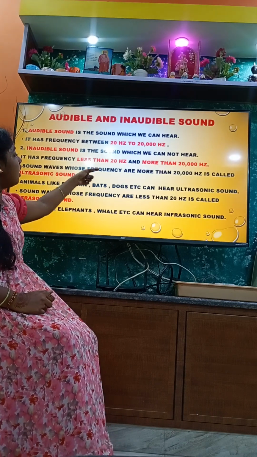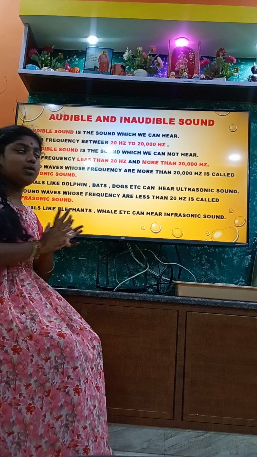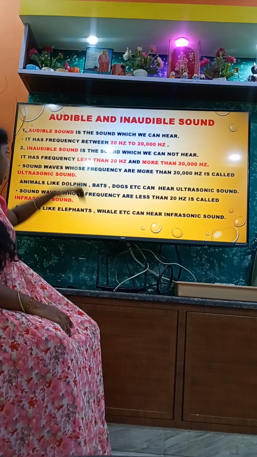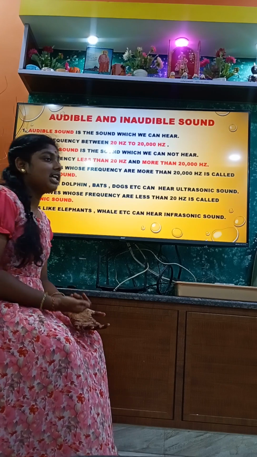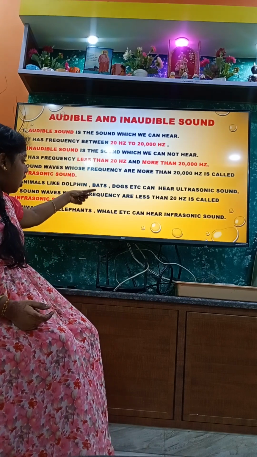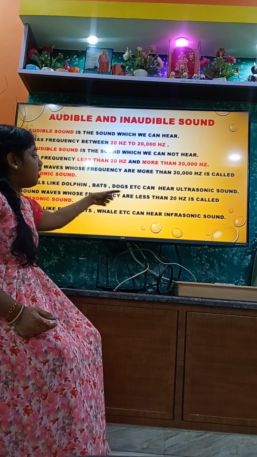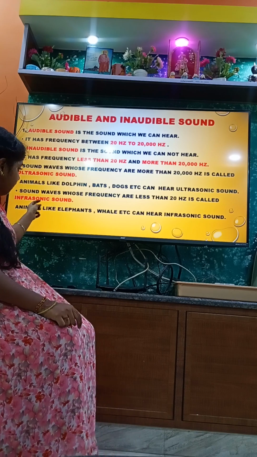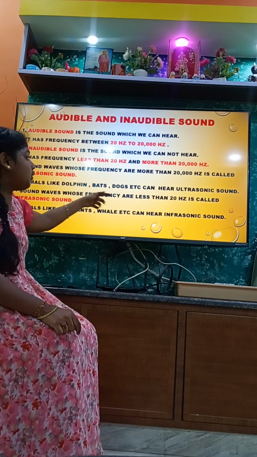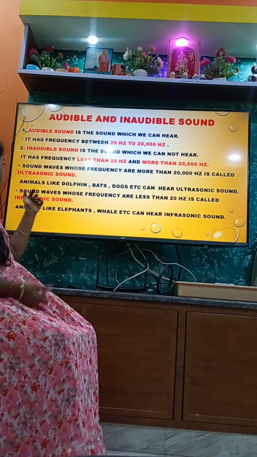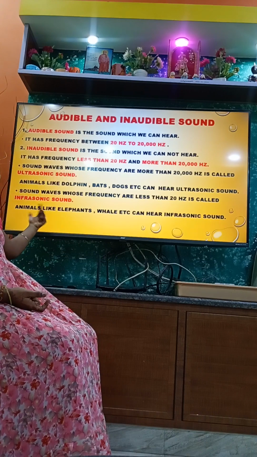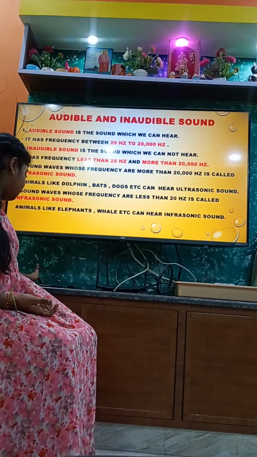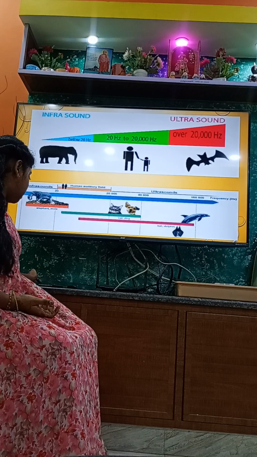Sound waves with frequency more than 20,000 Hz are called ultrasonic. Animals like dolphins, dogs and bats can hear ultrasonic sound. Sound waves with frequency less than 20 Hz are infrasonic sound. Animals like elephants and whales can hear infrasonic sound. So these are the differences.